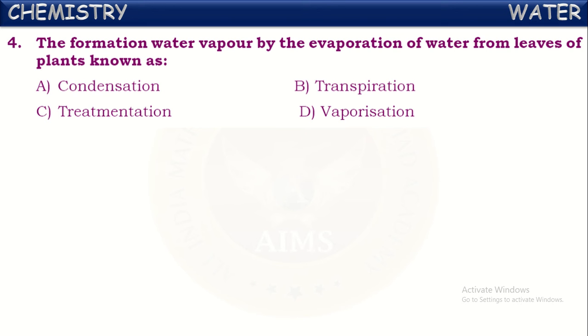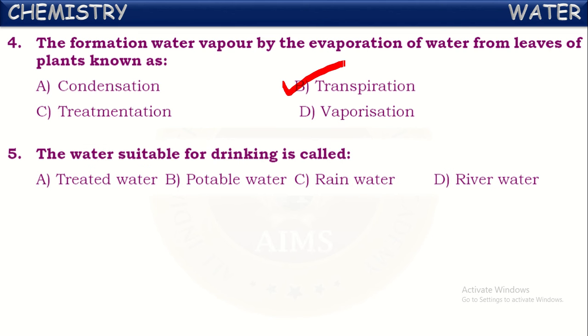But especially here it is asked the process by which water is evaporated from the leaves of plants. It is specially called transpiration. By the transpiration process, a certain amount of water will be evaporated from the leaves of plants. It's called transpiration.